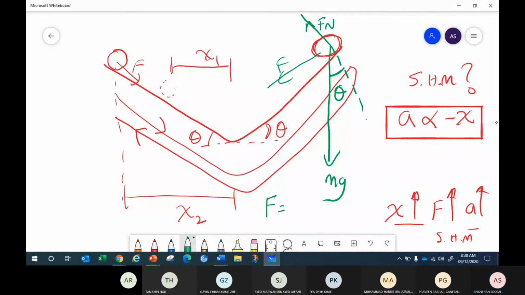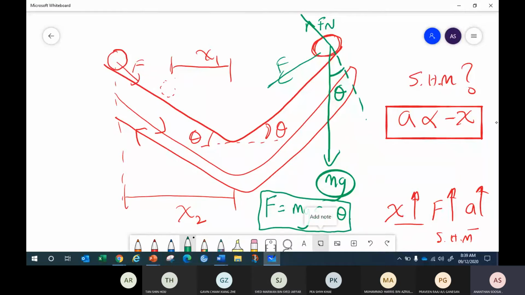Again, the mg, the force pulling it down. It's an inclined surface. What force is pulling it down? The mg resolved horizontally, right? So it'll be what? Mg cos theta or sin theta? Sin theta, yes. So the force is mg sin theta.